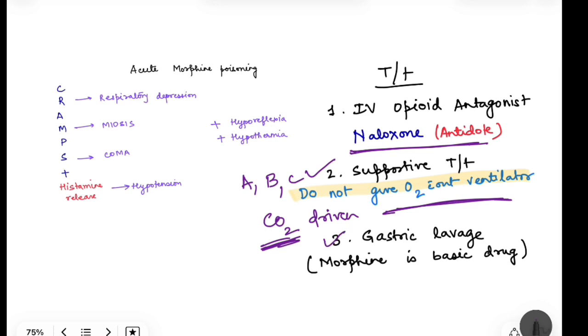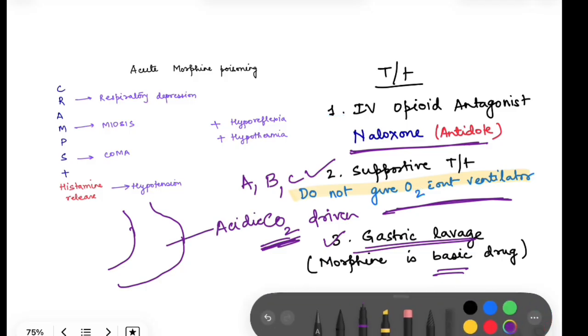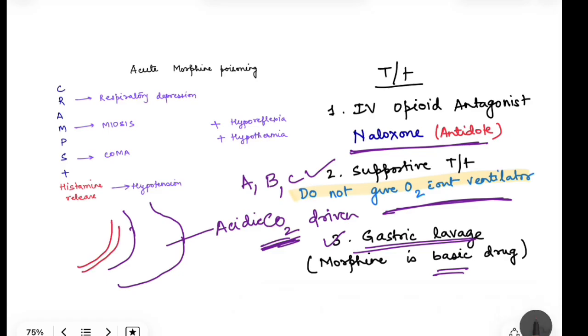Third is gastric lavage. Gastric lavage is done because morphine is a basic drug. So what happens? Say this is the stomach, the environment in the stomach is acidic. Now from the blood vessels, the morphine will move. Morphine is lipid soluble, it can cross, right? So it will move here. Now, once it goes here into the acidic environment, it will be trapped here, because in the acidic environment, it will ionize. Understand? So, a basic drug ionizes less in a basic environment. It will ionize more in the acidic environment, and that's why it will get trapped here.